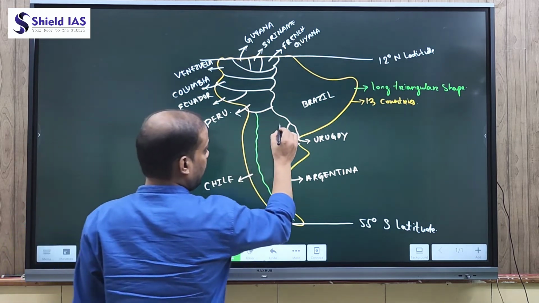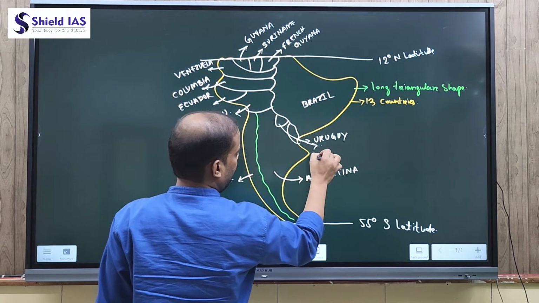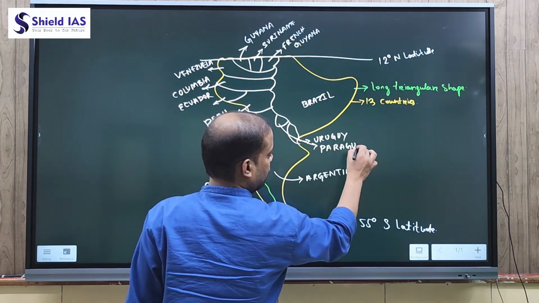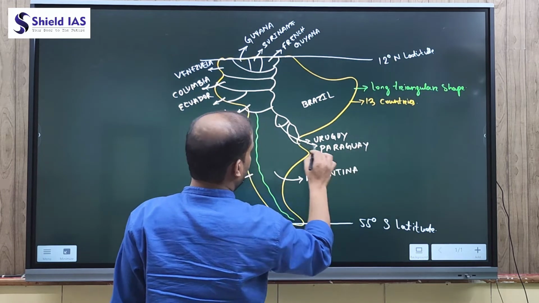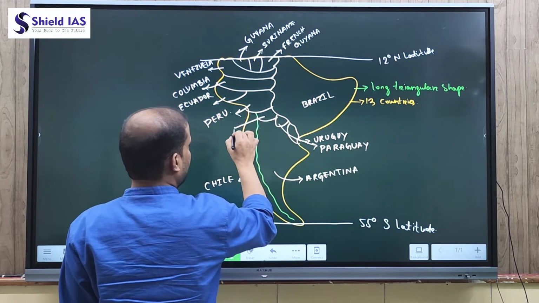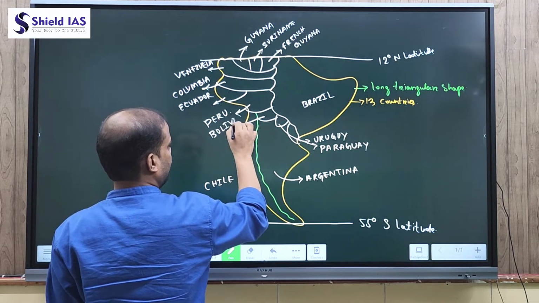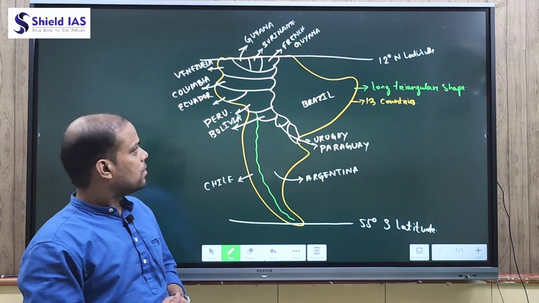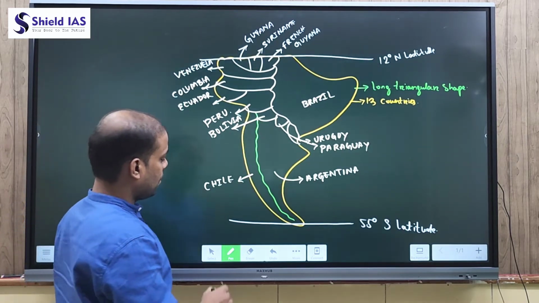And two landlocked countries, one is Paraguay and another country is called Bolivia. So these are the 13 important countries of South America.